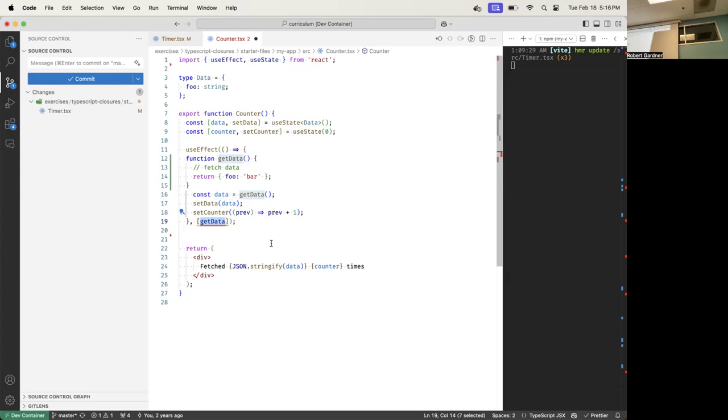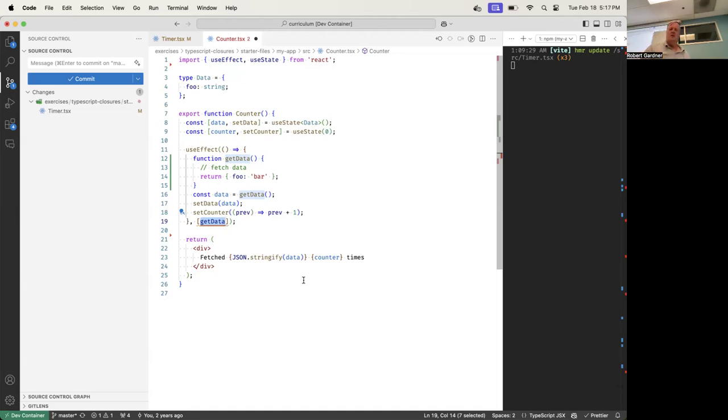Parents cannot reach inside their children. That function is declared inside of this, inside the useEffect, another function. The getData used to be here and counter could access it. It can't here because it's not in scope. It's inside this one, so it's not in scope. So that's why I get that error.